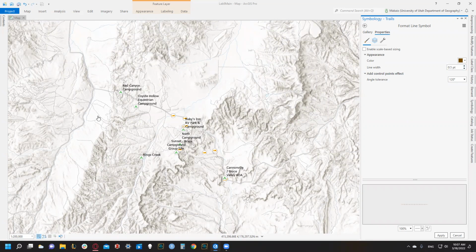Cool. So then, dash 2x2, brown color, 0.5 width. Roger. I'm gonna click on apply, and we can see that our symbology on our map has changed.